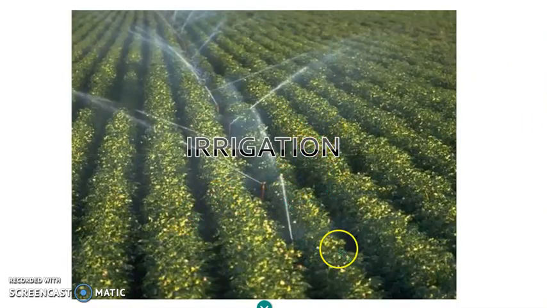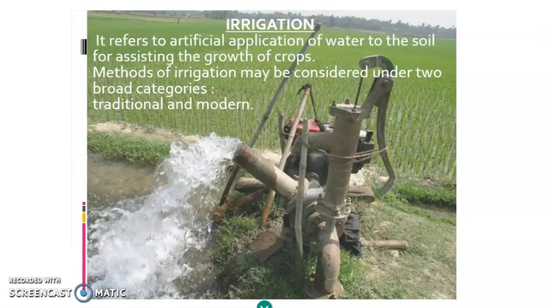Next, what do the farmers do? They irrigate the field. Irrigation means giving water at equal intervals of time. Not only fertilizers and manure are essential, irrigation water is also one of the essential things for growing a plant. So the plant should be provided water at equal intervals of time. Then only will it be able to grow at a particular rate.